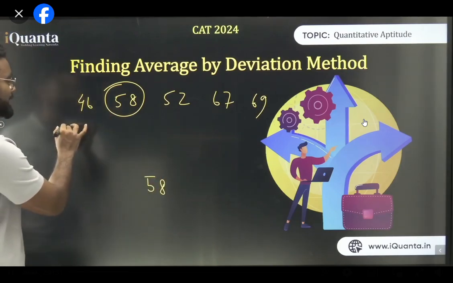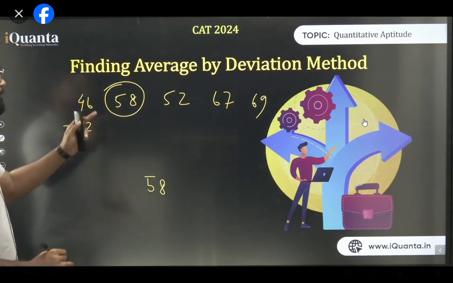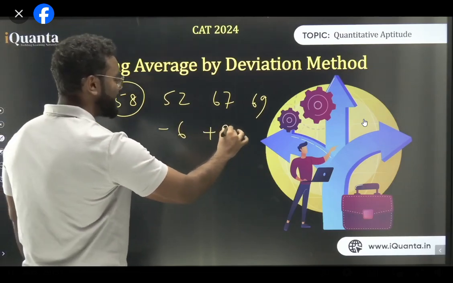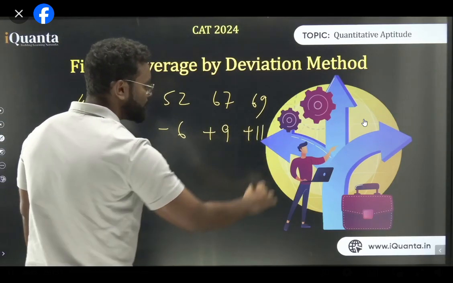Now think about it, what is it less? 46 is minus 12 from 58. 52 is minus 6, 67 is plus 9, and 69 is plus 11. So this is what we are getting.